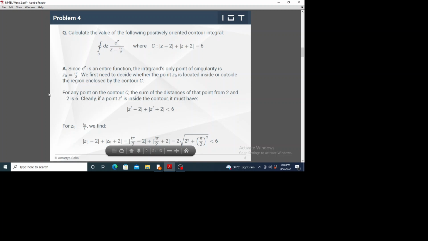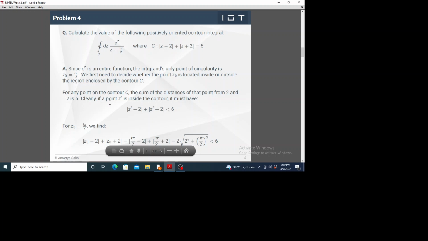Now one quick check: how to check whether a point lies inside or outside a contour. As I just described, for any point on the contour, the sum of the distances of that point from 2 and -2 is 6.